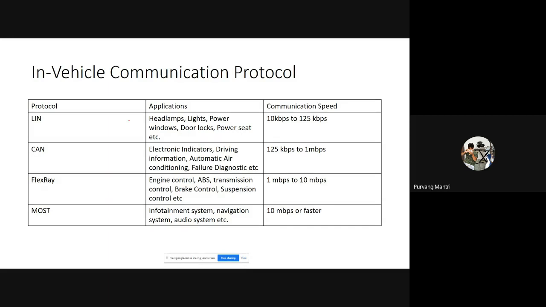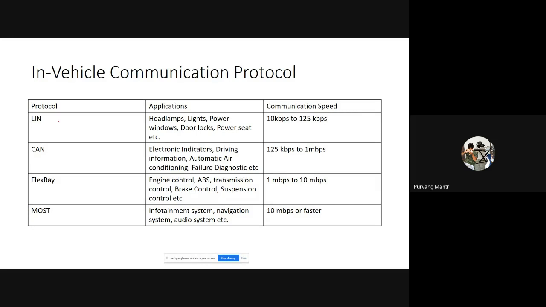So microcontrollers in electronics, they cannot process data in English, Marathi, or Hindi, or such languages. They understand the data in bits, zeros and ones, true or false. That's the only way microcontrollers communicate. So there has to be a protocol, there has to be a discipline while transferring data or while communicating between each and every microcontroller. So these are the communication protocols which are used in our vehicles.